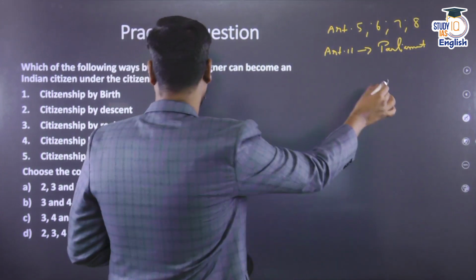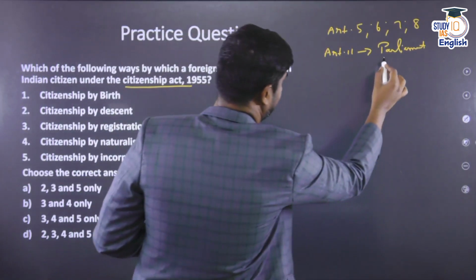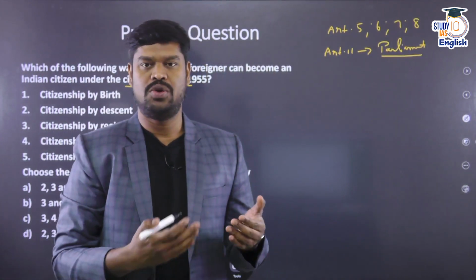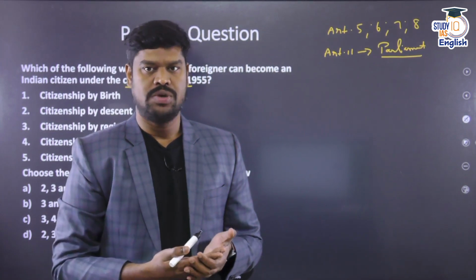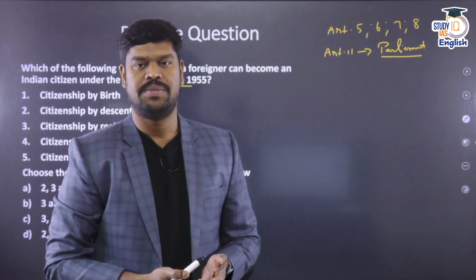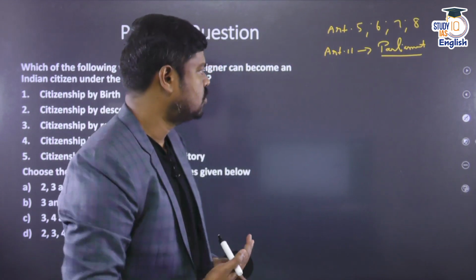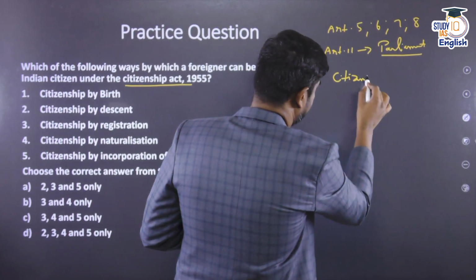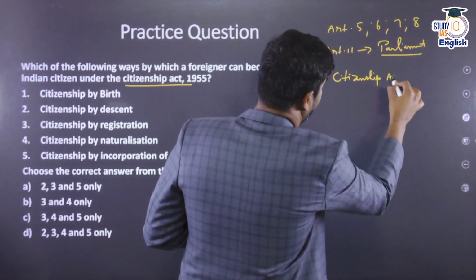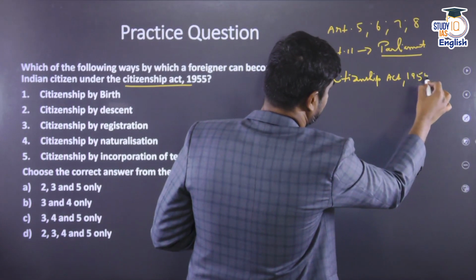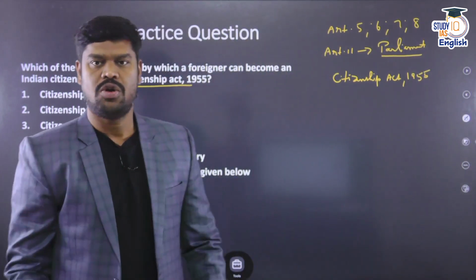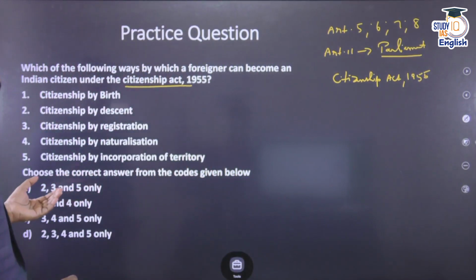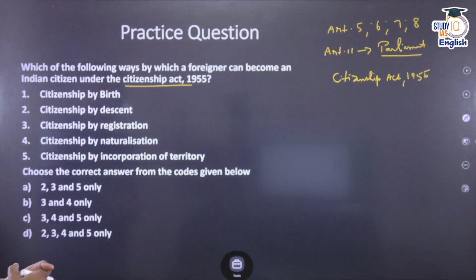Accordingly, the Parliament has enacted this particular law, the Citizenship Act 1955, which has been amended a number of times. In 1986 it was amended, 2002, 2015, and lastly in 2019. These are some of the significant amendments to this act. If you look into the Citizenship Act 1955, it provides for certain categories as to how citizenship can be acquired and also how it can be renounced. Now the question is related to how citizenship can be acquired by a foreigner.